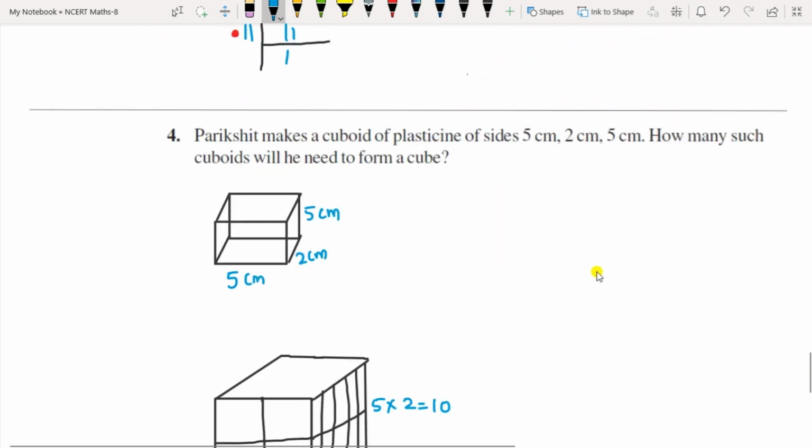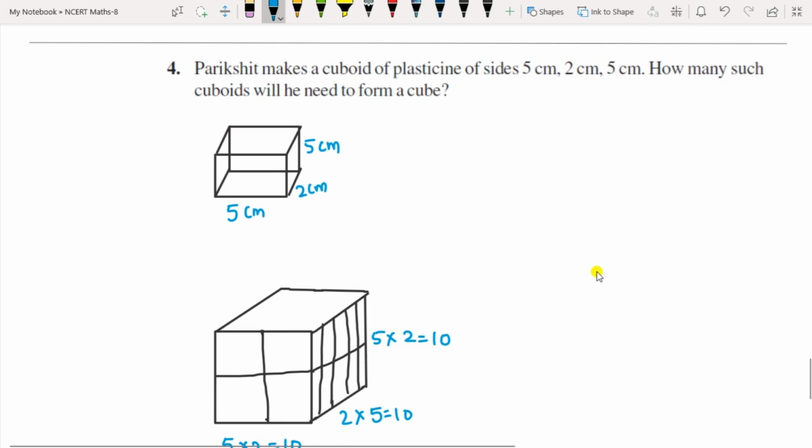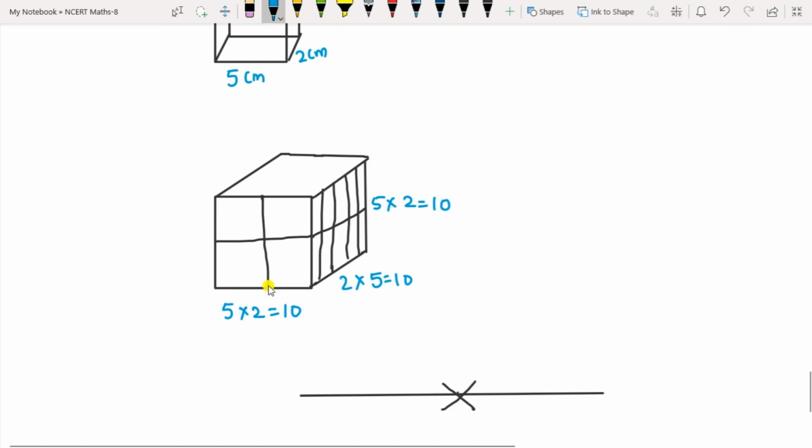Okay. The last question, the fourth question is here, that is: Parikshit makes a cuboid of plasticine of sides 5, 2 and 5. So length is 5, breadth is 2 and the height is 5 here. How many such cuboids will he need to form a cube? So by using these cuboids, he wants to form a cube. Now you can see, if you want to make a cube, then the length, breadth and height should be the same.